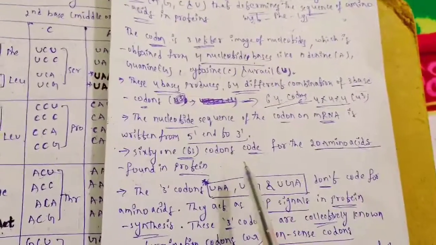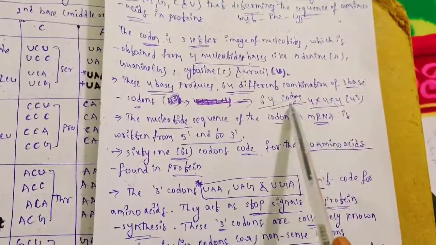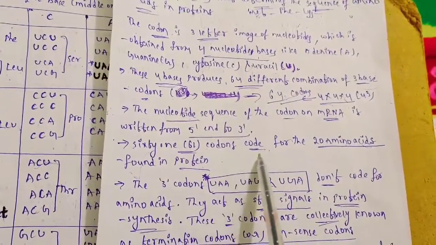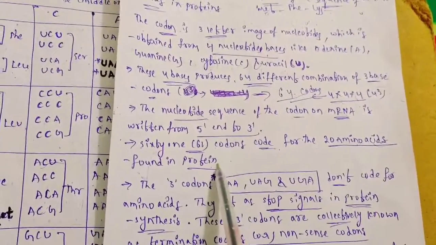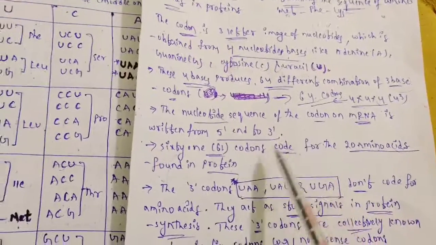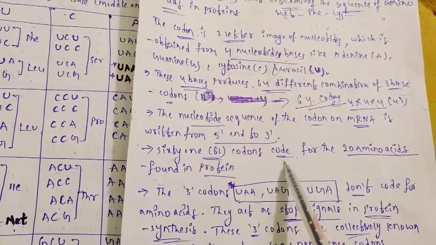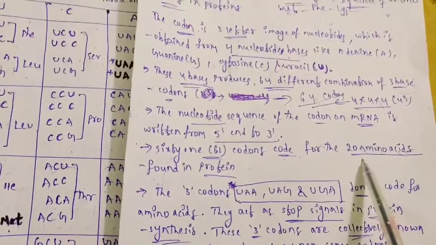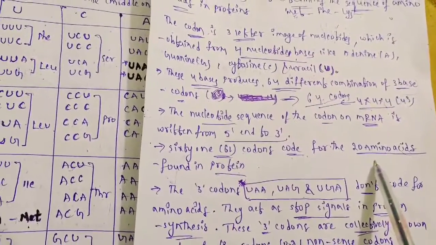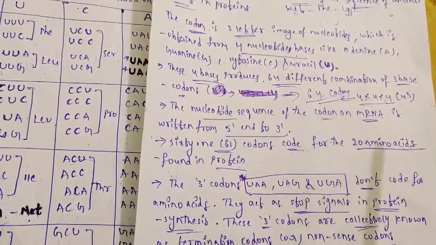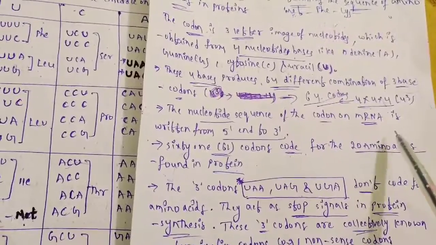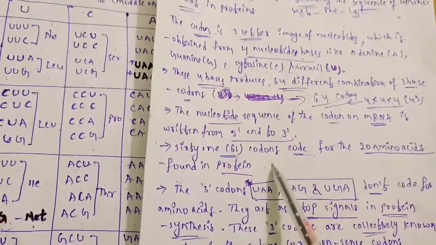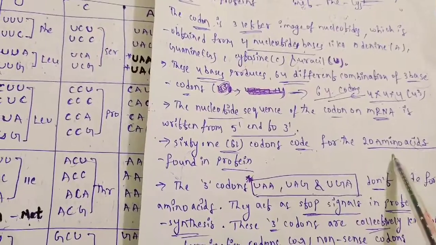Out of 64 codons, 61 codons code for the 20 amino acids found in proteins. We know that 20 amino acids are repeatedly found in the structure of proteins. These 61 codons represent those 20 amino acids.